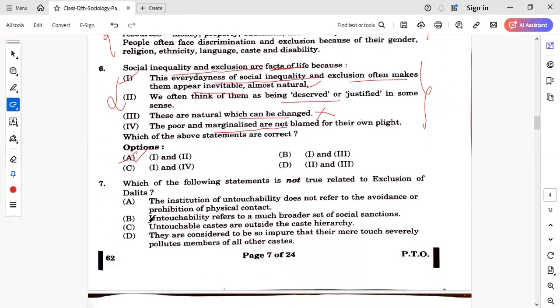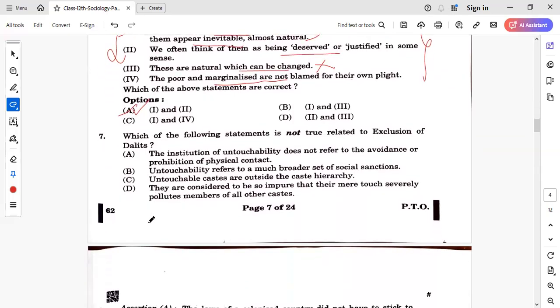Next question is, which of the following statements is not true related to exclusion of Dalits? Statement A says the institution of untouchability does not refer to the avoidance or prohibition of physical contact. Then statement B says untouchability referred to a much broader set of social sanctions. This is a correct statement. Untouchable castes are outside the caste hierarchy. Correct statement. They are considered to be so impure that their mere touch severely pollutes members of all the other castes. This is also correct. This is the meaning of untouchability. So the correct answer is A here, which is not a true statement.